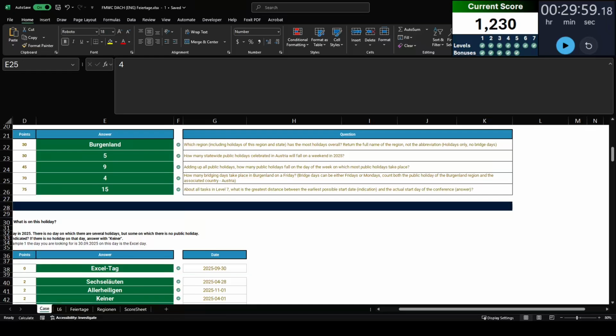Whew, this is a challenging one. It's a challenge for a lot of competitors when they've tried it, including myself. But it is a real fun case, and it brings about a real question when it comes to planning these events around regions or even countries with different holidays. Thank you, FMWC DACH, for bringing this case out. Like I said, if you guys want to give it a try, take a look at my description. You'll see a link to sign up for the FMWC DACH competition. After you sign up, you will receive access to this case.